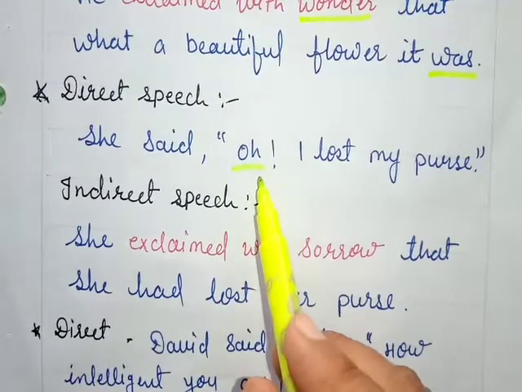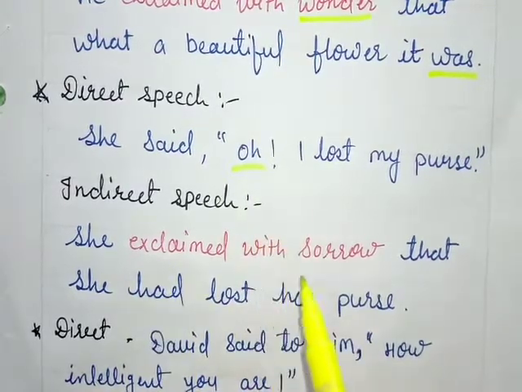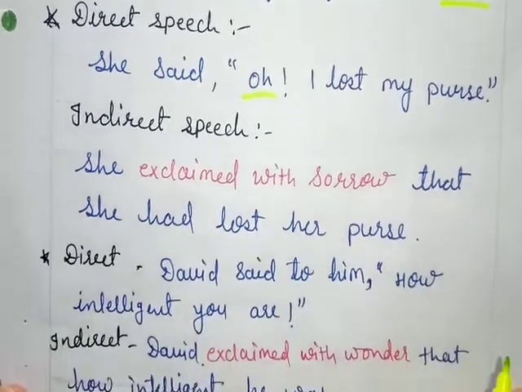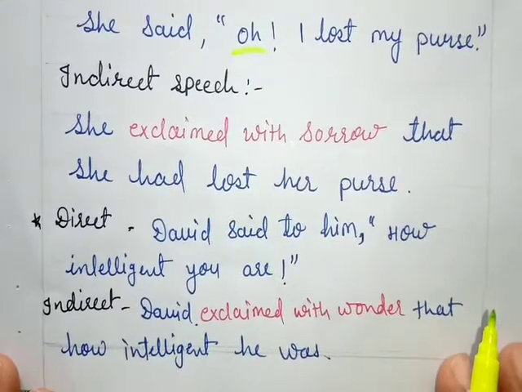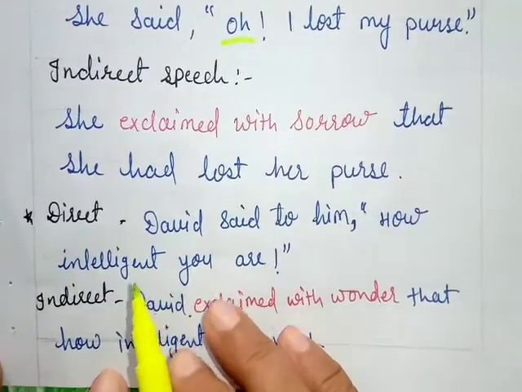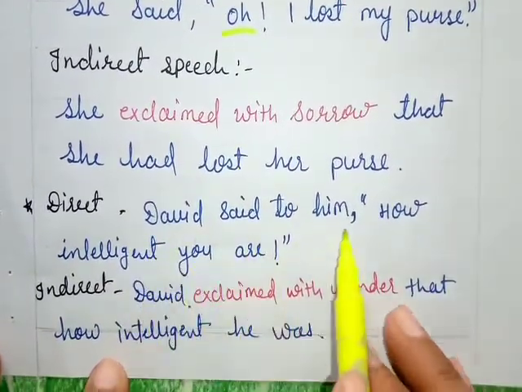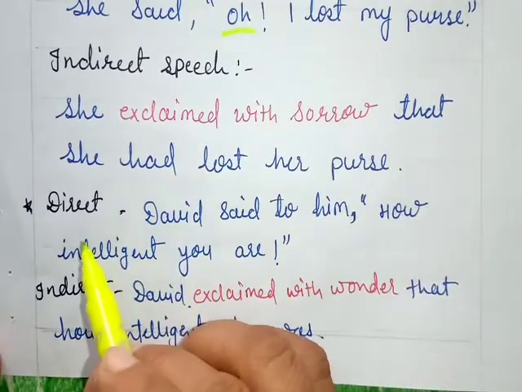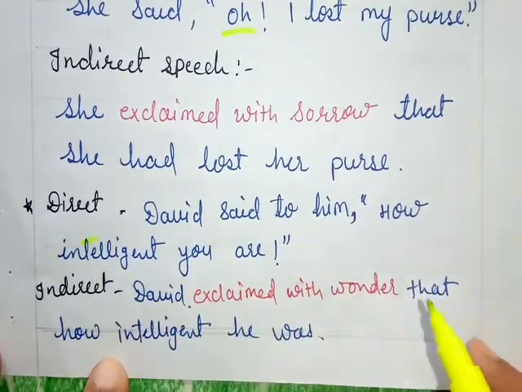It is expressed with the word sorrow. She exclaimed with sorrow that she had lost her purse. So here, exclaimed with sorrow is what we use in place of "oh". Let's see another example. David said to him, "How intelligent you are."